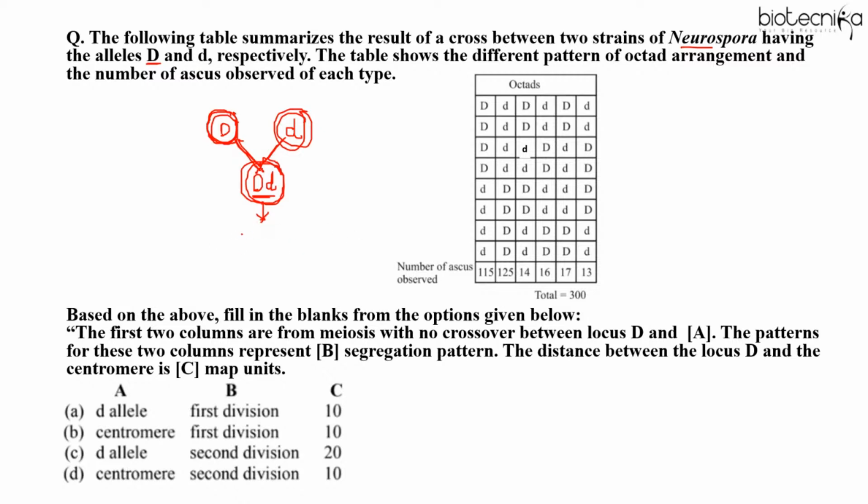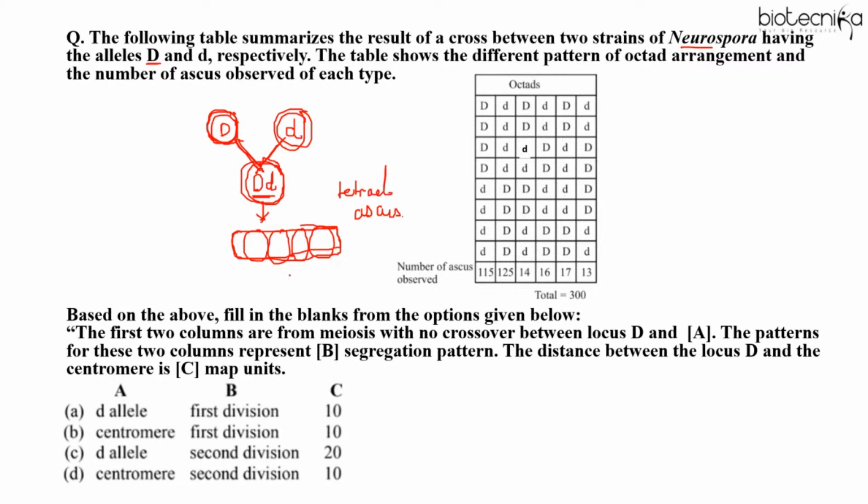Now in Ascomycete fungi, the ascospores are arranged in a cylindrical bag-like structure. The cylindrical structure we call an ascus. When meiosis 1 and meiosis 2 occur, it results in the formation of 4 ascospores. We call it a tetrad.